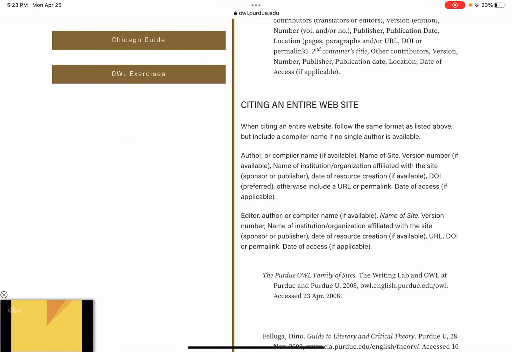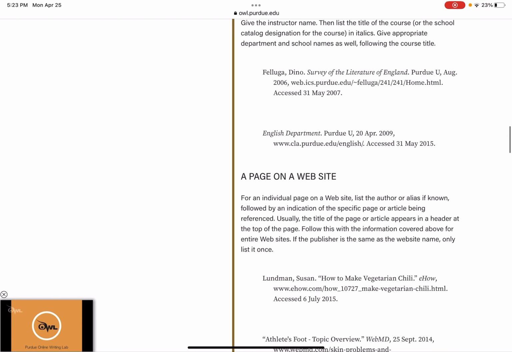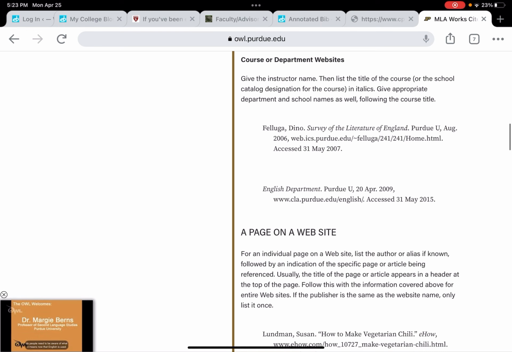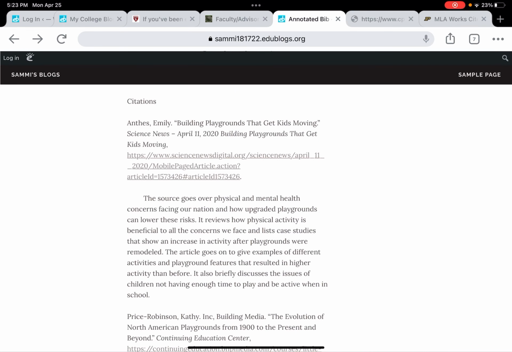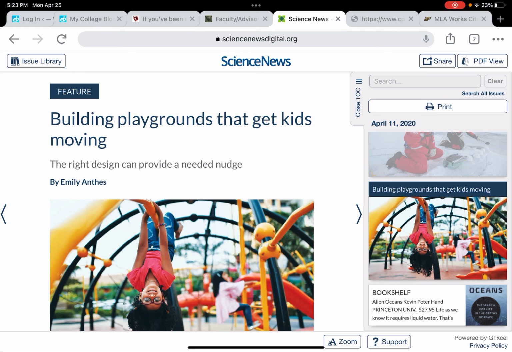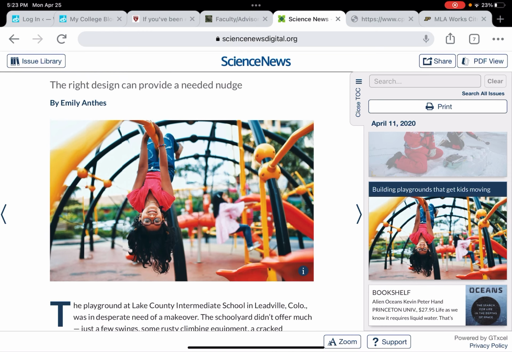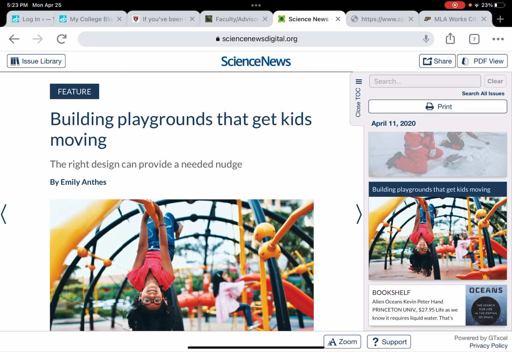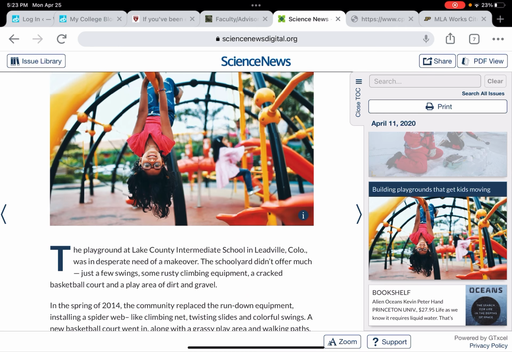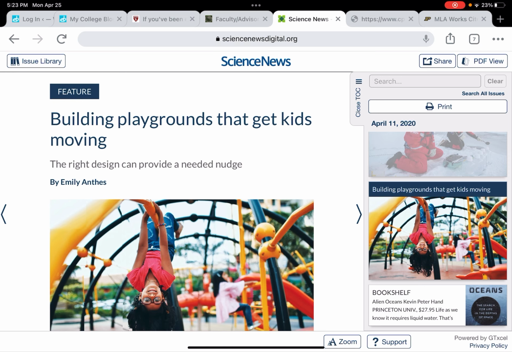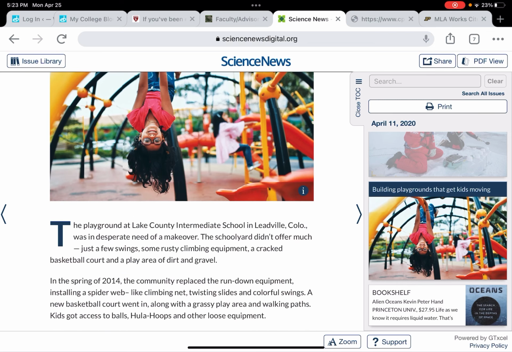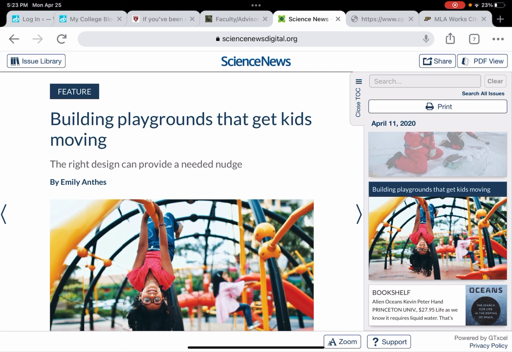An entire website is pretty unlikely, but a page on a website is fairly common. I would say that seems to be what you've got here. Science News is a periodical, I think, so maybe this was originally in print, but it doesn't have a volume or a number, and it's not quite done like an online magazine, so I would cite this like a web page. So Science News is the website, and I'm not sure, frankly, where it's getting that date from, because I don't see it here.